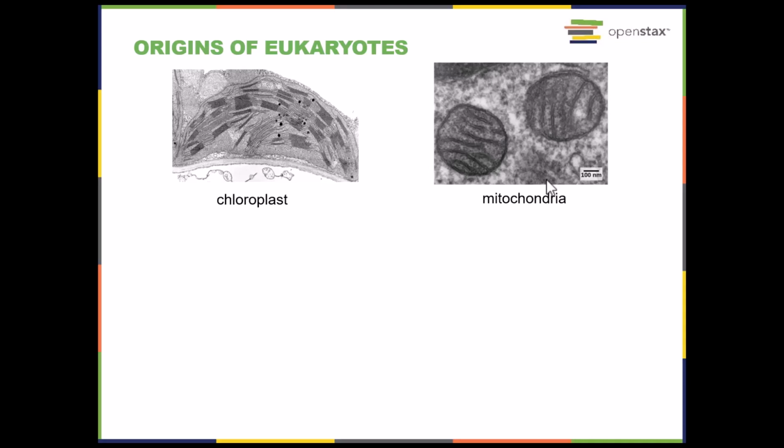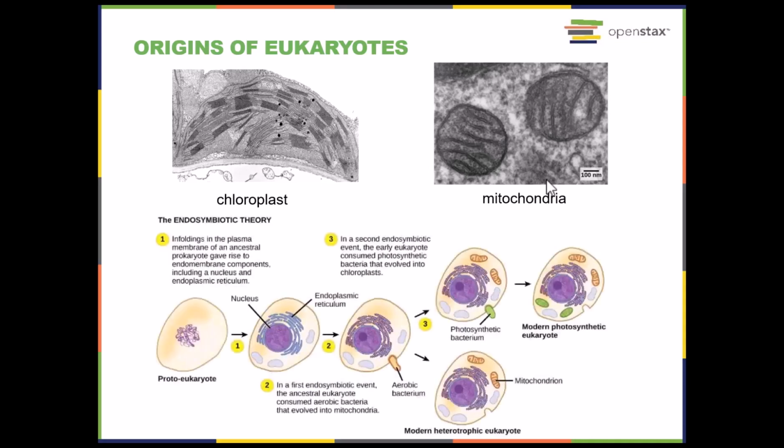How did they arise? And so this is known as the endosymbiotic theory. We have essentially the precursor to a eukaryote. We have a prokaryotic cell. One of the first things that's going to happen in this prokaryotic cell is this membrane is going to start folding in on itself to create some of this endomembrane system that we see here. And then we're going to have an endosymbiotic event. What that means is this cell is now going to engulf another cell.